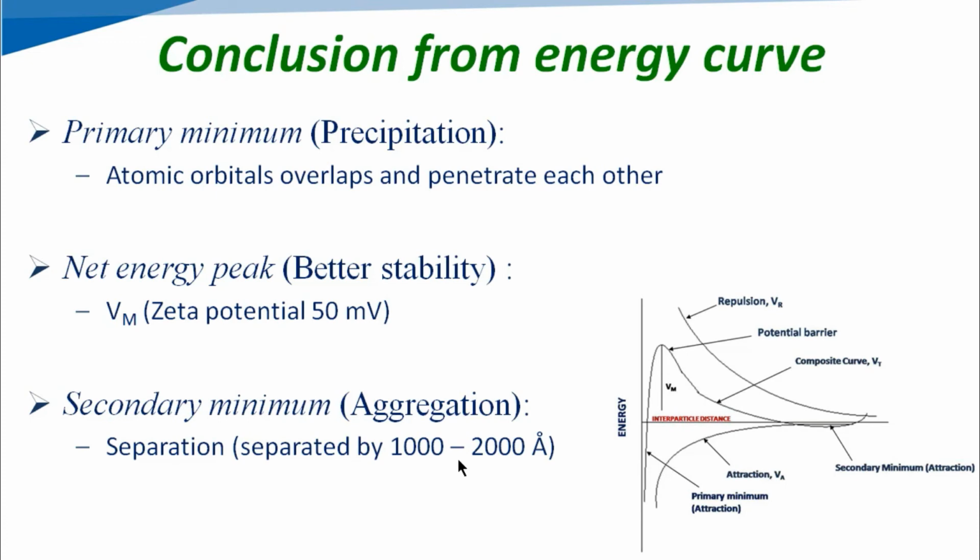Here the particles experience attraction force and they will form aggregation between the particles. The presence of the secondary minimum is taken advantage of, especially in controlled flocculation when we are preparing a coarse dispersion. So this is about the energy curve.